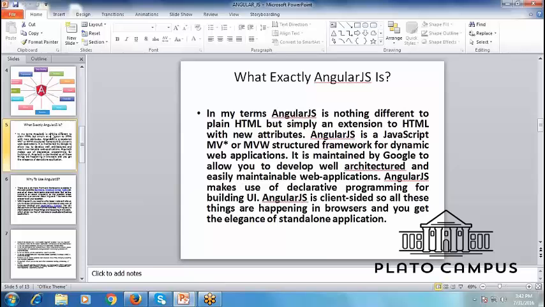These new attributes are JavaScript MV, model and view. It's a framework for dynamic web applications. And we all know that JavaScript is basically client side. So AngularJS is also a further layer of JavaScript. It is client side, so all these things are happening in the browser and you get the elegance of a standalone application.